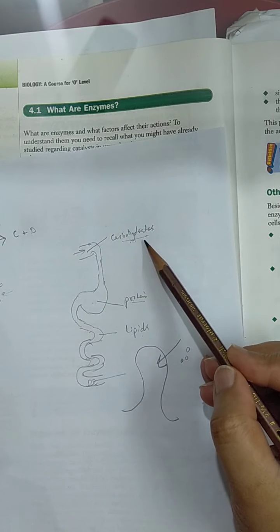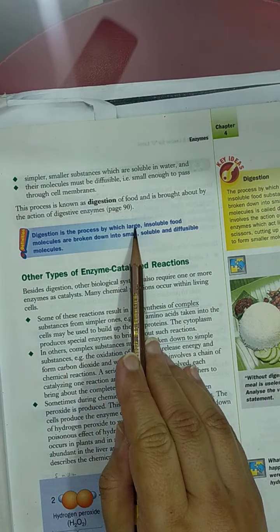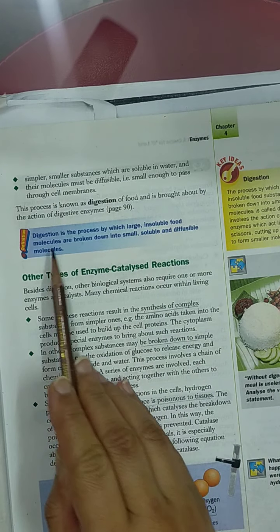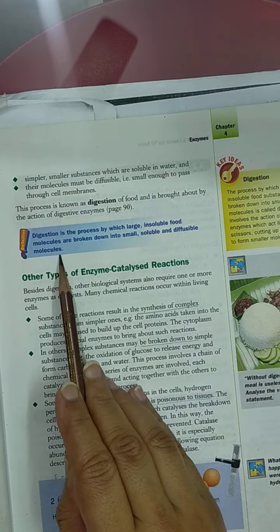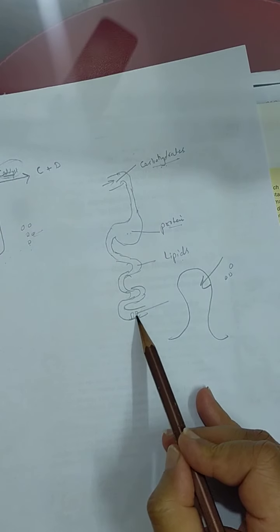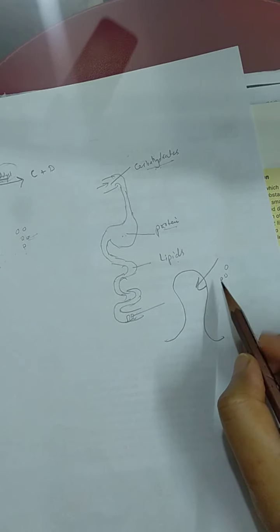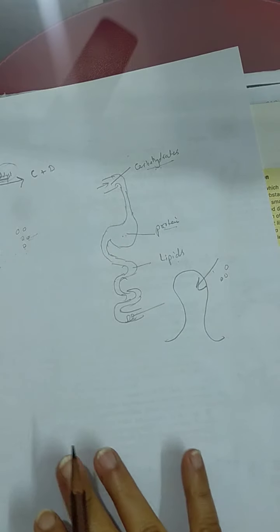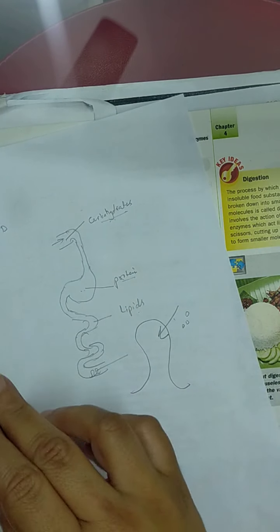Digestion is the process by which large insoluble food molecules are broken down into small soluble and diffusible molecules. Soluble and diffusible means which can be absorbed here in the small intestine. So they can be absorbed into the blood and pass through the process of respiration to release energy. All this process is done by digestion, and this digestion cannot take place without these enzymes.